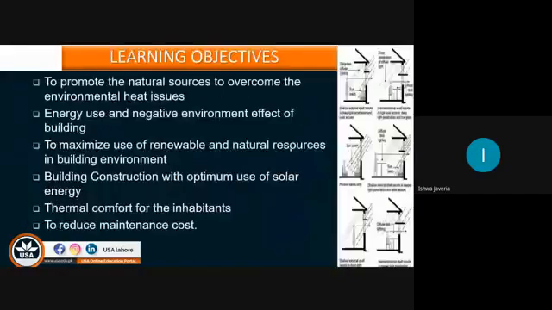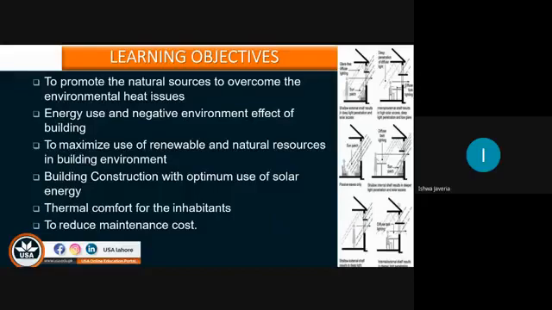And then we have the learning objectives. Learning objective number one is to promote natural sources to overcome environmental heat issues. Number two is the energy use and negative environmental effect of buildings. Number three is to maximize the use of renewable and natural resources in the building environment. Number four is building construction with optimum use of solar energy. Number five is thermal comfort for the inhabitants. And number six is to reduce the maintenance cost.